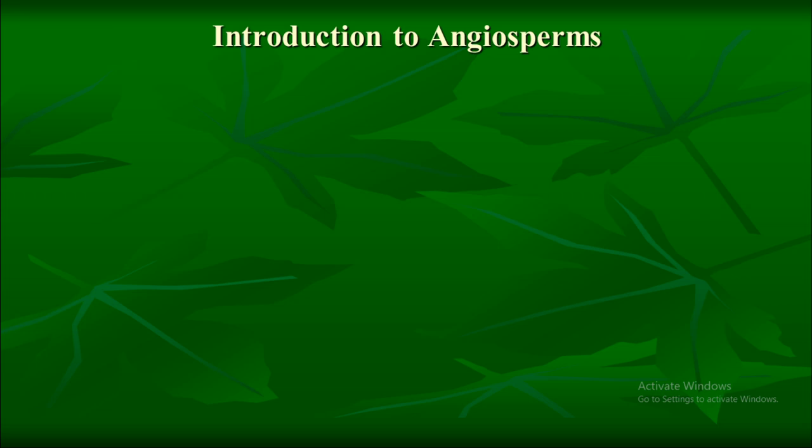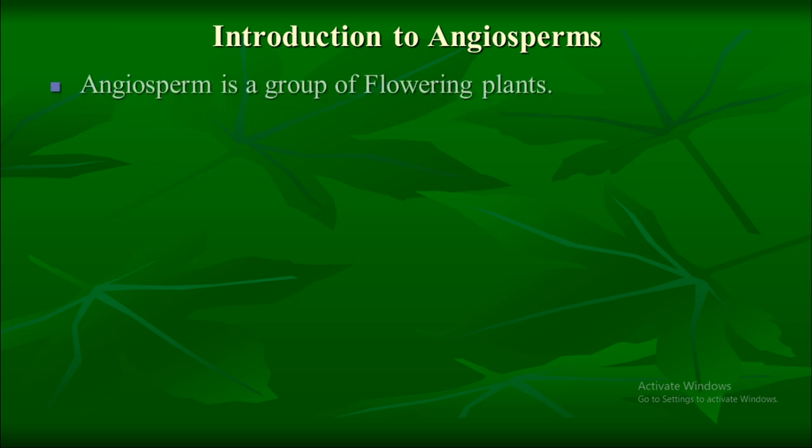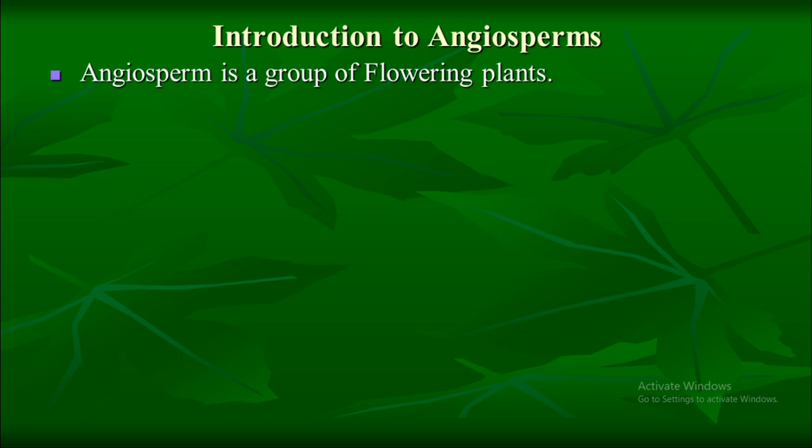While talking about pteridophytes, we call them as first vascular plants because the vascular bundle or vascular elements was first reported in that plant. Then we have talked about gymnosperm. Gymnosperm were the plant which had naked seeds, means their ovules were not closed by any type of compartment. But in all these plants, there was no special type of reproductive organ. But in case of angiosperm, you will see there is a complex reproductive structure called as flower.